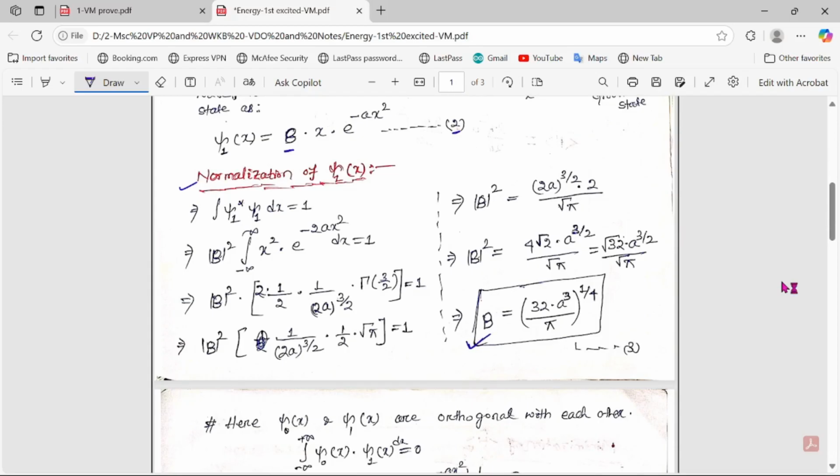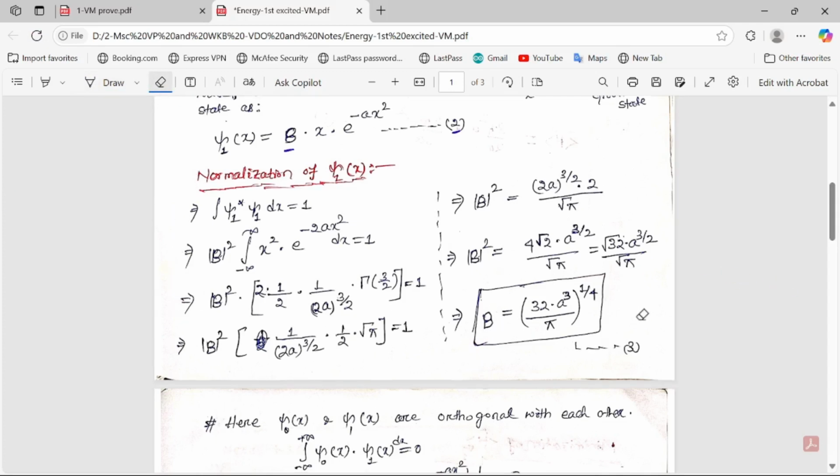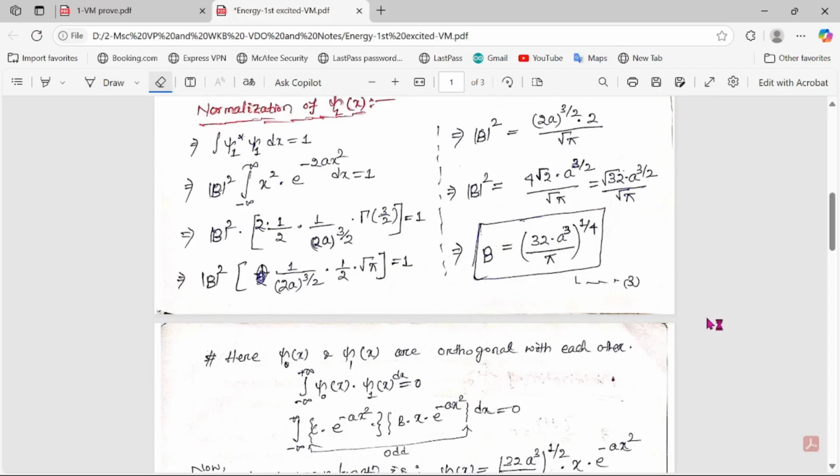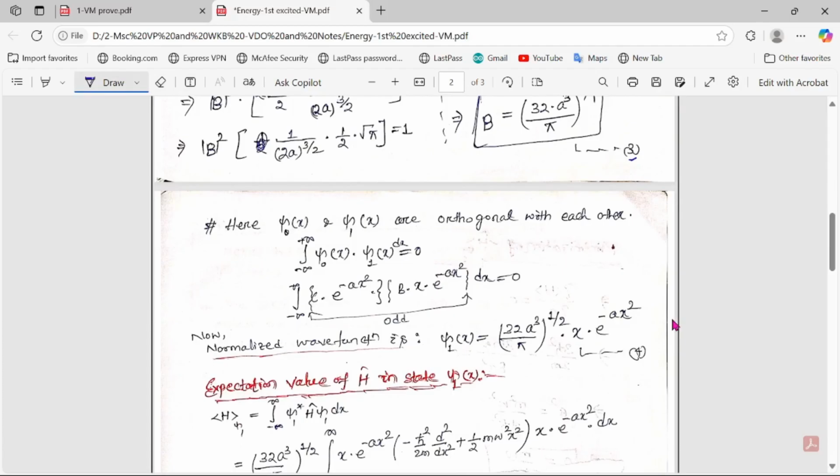Here the b value we find is (32a cube by pi) to the power 1 by 4. I am not going to discuss all the steps. It is very easy. You can follow the note. Let this be equation number 3. Here psi x and psi 1 x are orthogonal with each other.